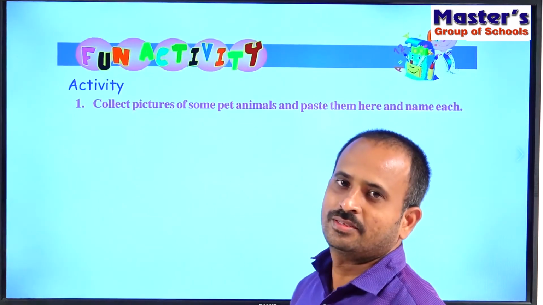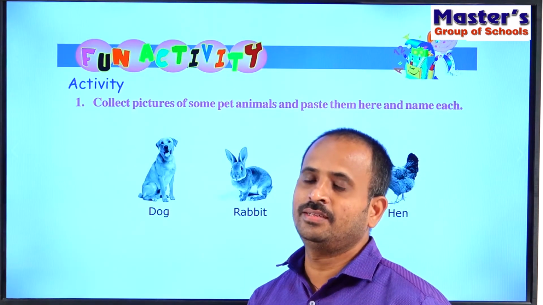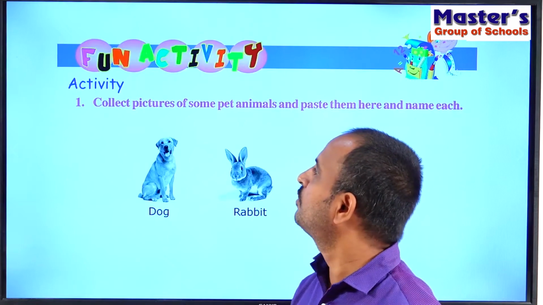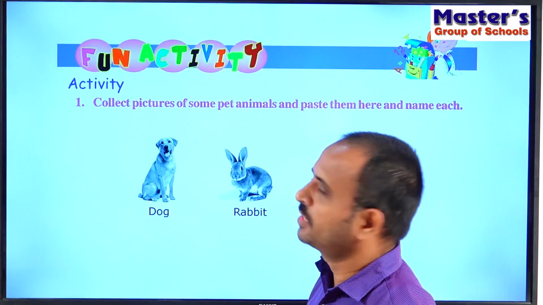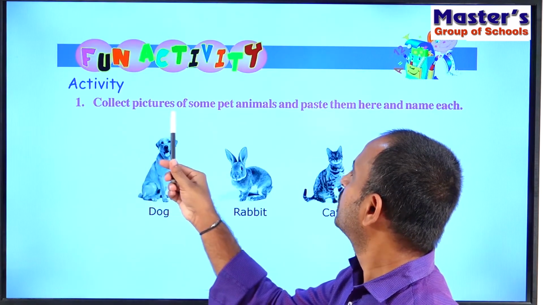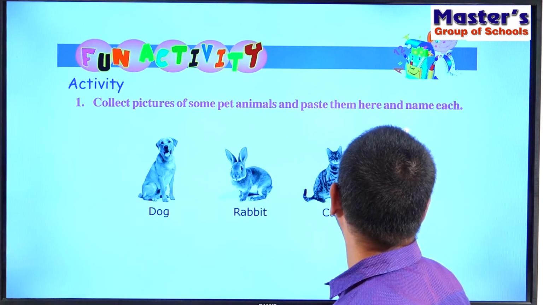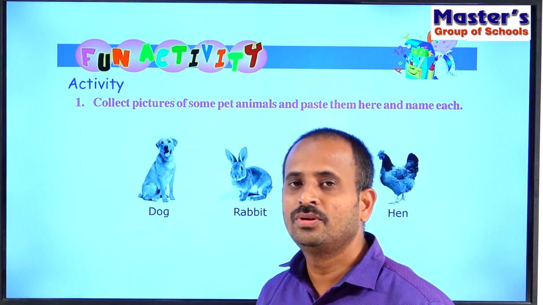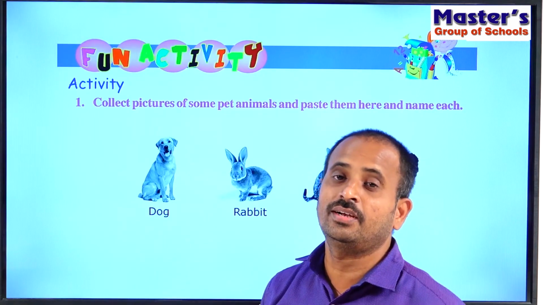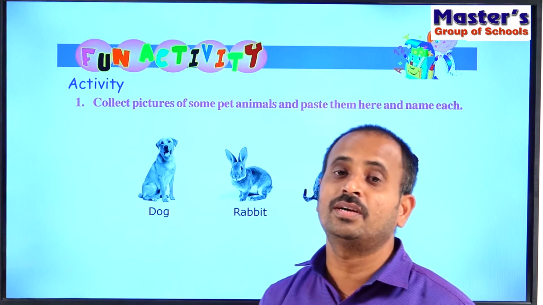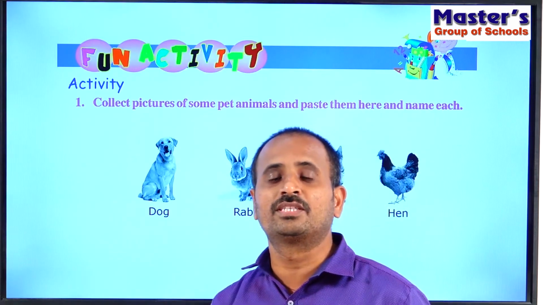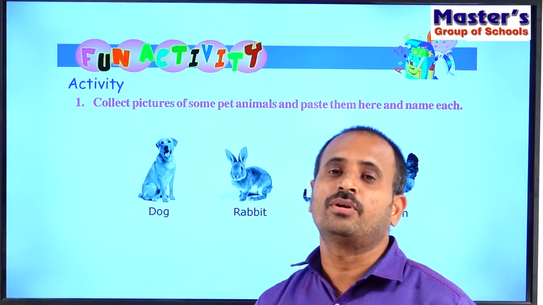So children, let us do a fun activity in this activity part. So what is the fun activity? Children, collect pictures of some pet animals and paste them here and name each. So in this fun activity, you have to collect the pictures of some pet animals. So what are pet animals? Those animals which can be grown in our houses.